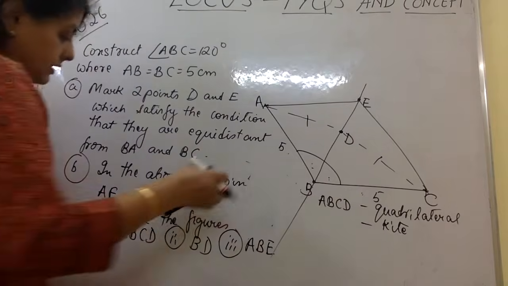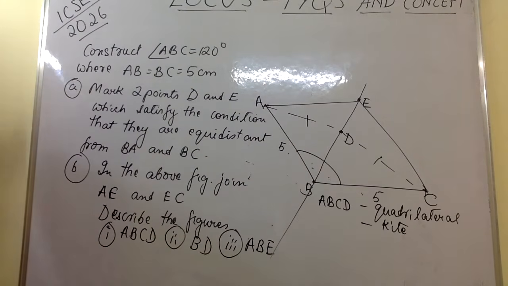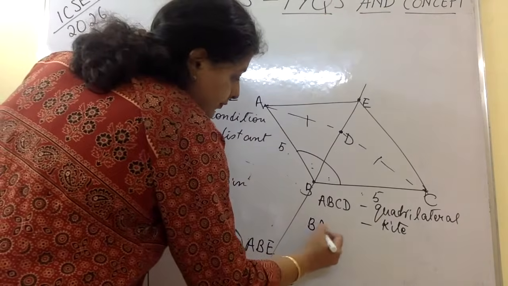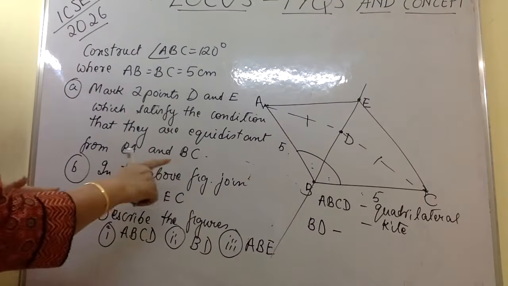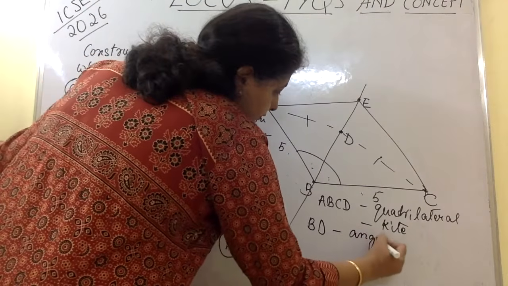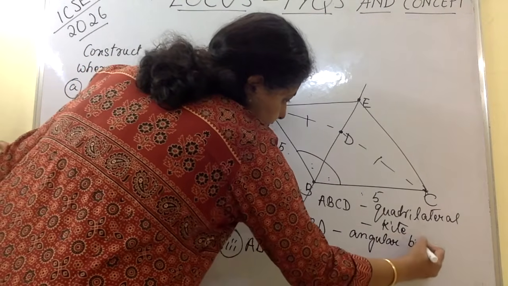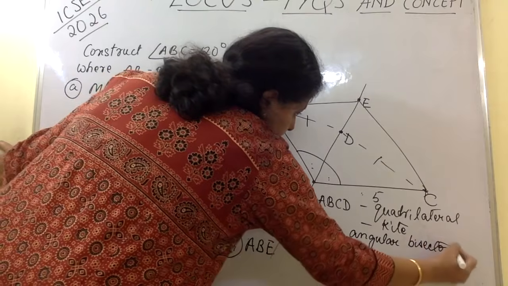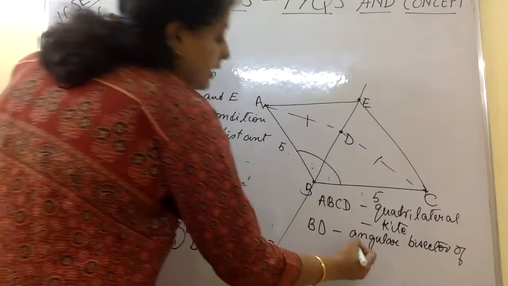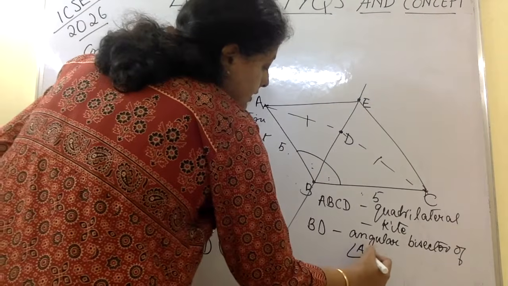The next part is BD. Now what is BD? Okay, they are asking to describe the figures. BD is the angular bisector of angle ABC.